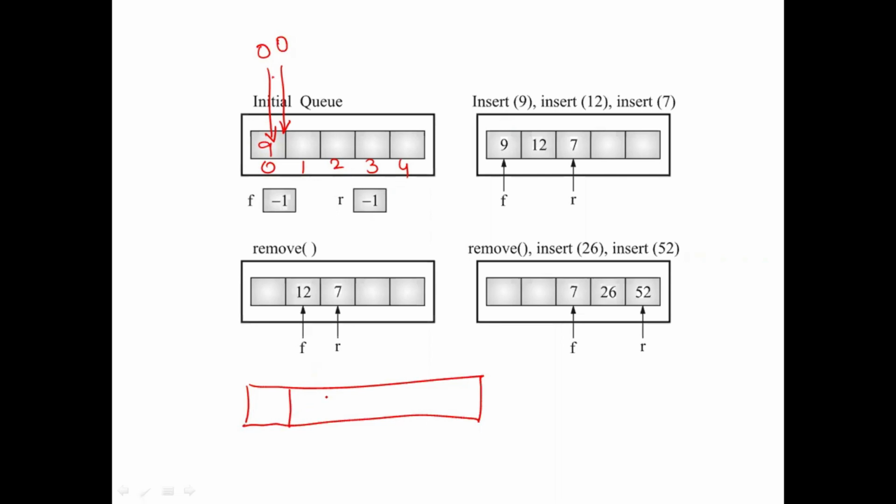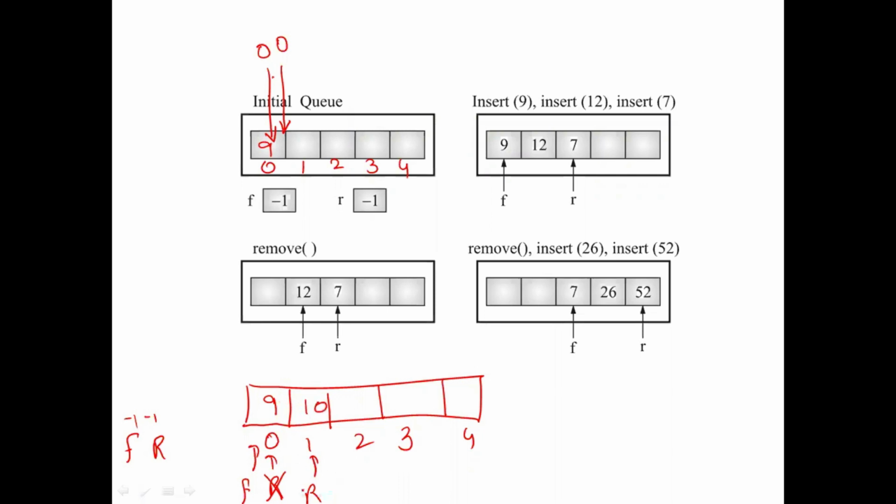Now just observe what has happened. Initially I had this queue, which was empty. Front and rear both were -1, indicating that the queue is empty. Now, when I wanted to push the first value, the front comes over here, the rear comes over here, and the value goes here. Because the queue now contains just one value, both front and rear are pointing to the same index. But now if I want to add another value to this queue, I'll increment R. So R gets incremented here, and the value comes over here.